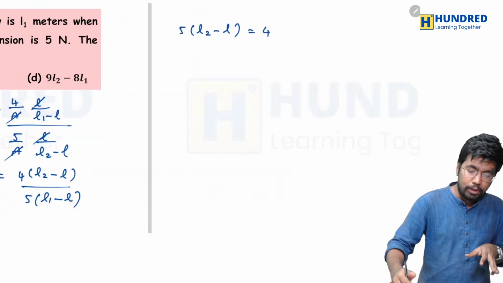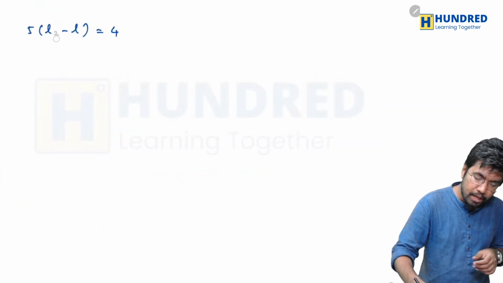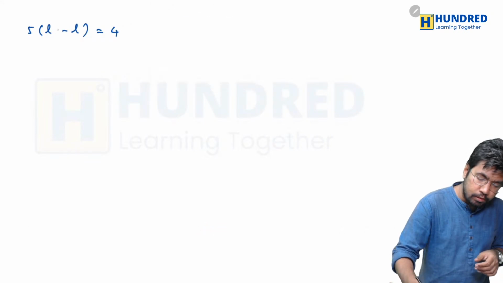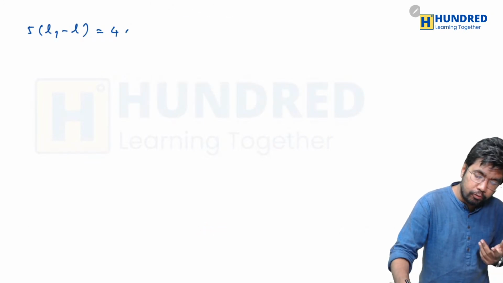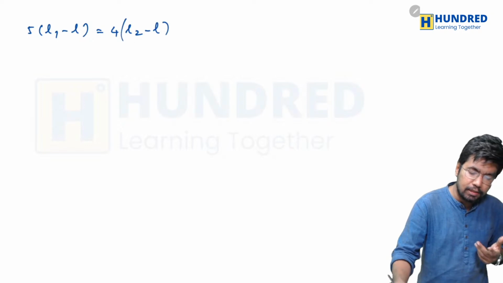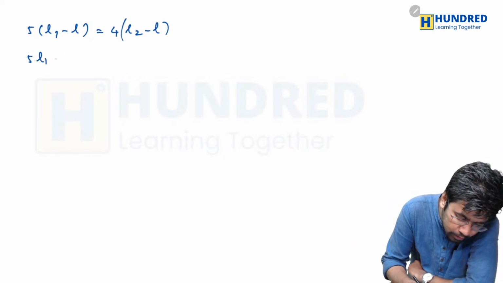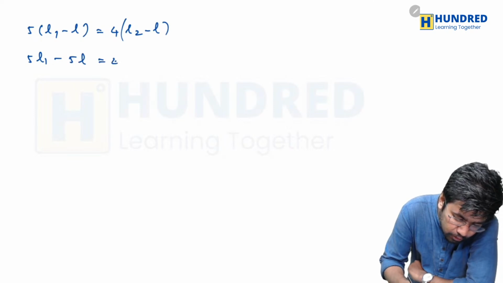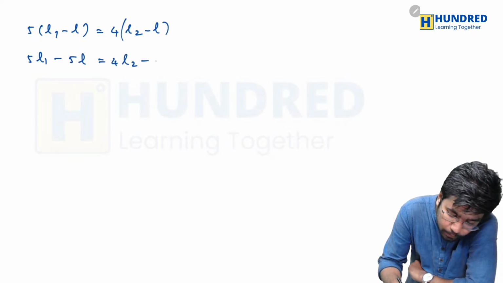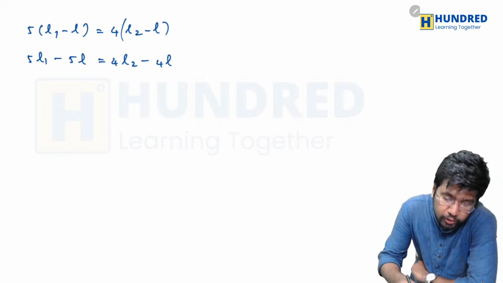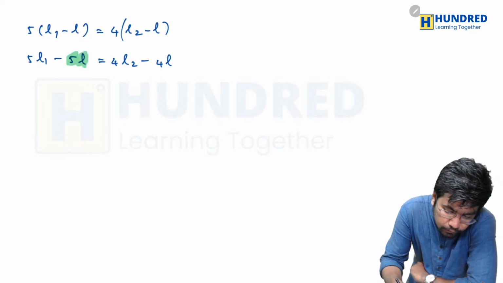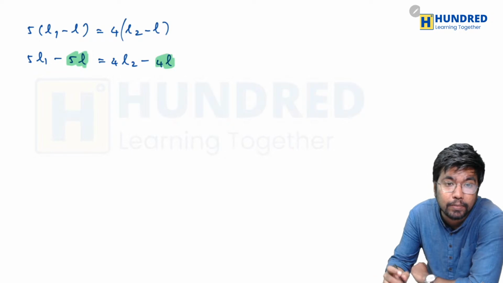5 into L1 minus L, not L2. L1 minus L should be equal to 4 into L2 minus L. This is the relation that we are getting here, right? So 5L1 minus 5L should be equal to 4L2 minus 4L. So you can see that here is 5L, here is 4L, and both are in minus.